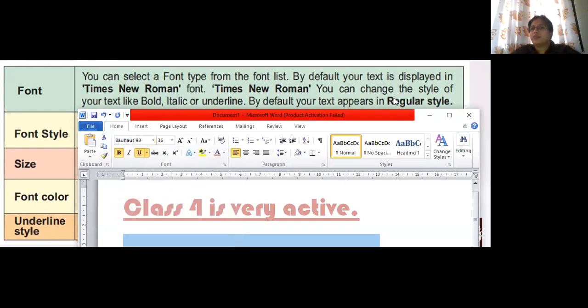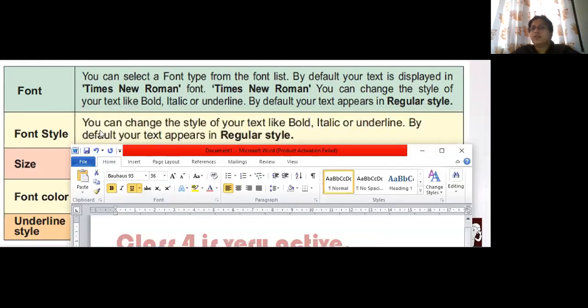Okay. You can change the style of your text like bold, italic or underline. See, bold, italic or underline. By default, your text appears in a regular style. But if you want to change it, you can use bold or italic. These are the font styles only. You can change the style of your text like bold, italic or underline. By default, your text will be in a regular style, as I said.